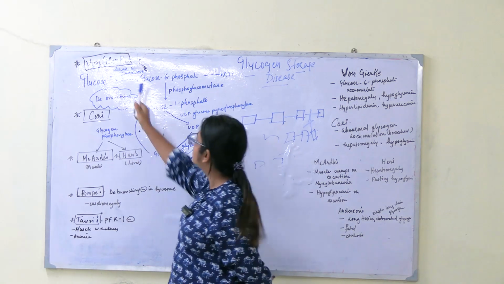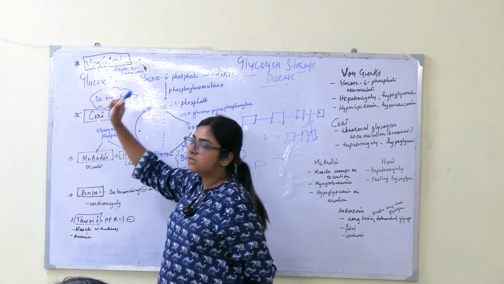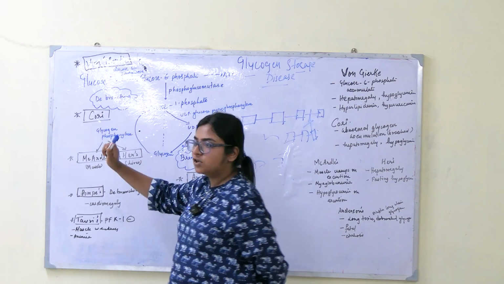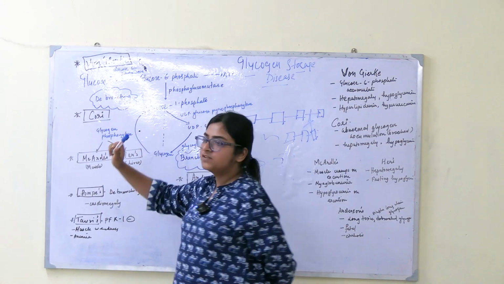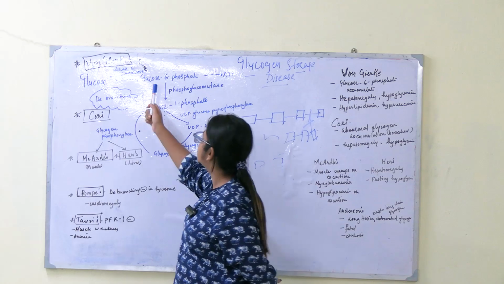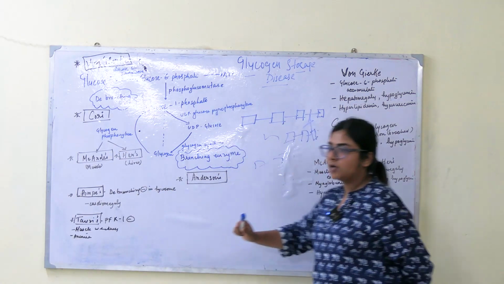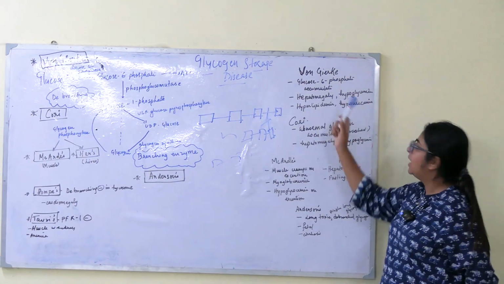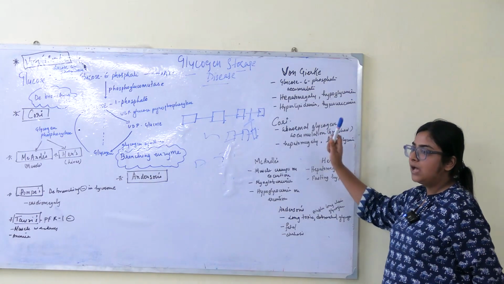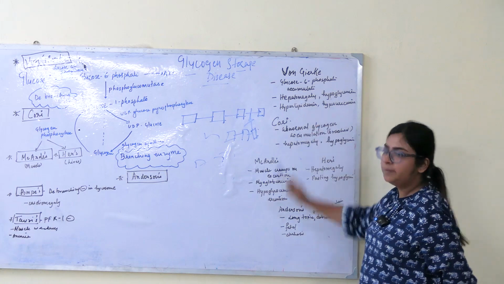So first we will see von Gierke. Von Gierke is because of what deficiency? Glucose 6-phosphatase deficiency. Glucose 6-phosphatase deficiency will lead to what? Accumulation of glucose 6-phosphate more and more in the liver. This will lead to hepatomegaly, hypoglycemia, hyperuricemia, and hyperlipidemia.